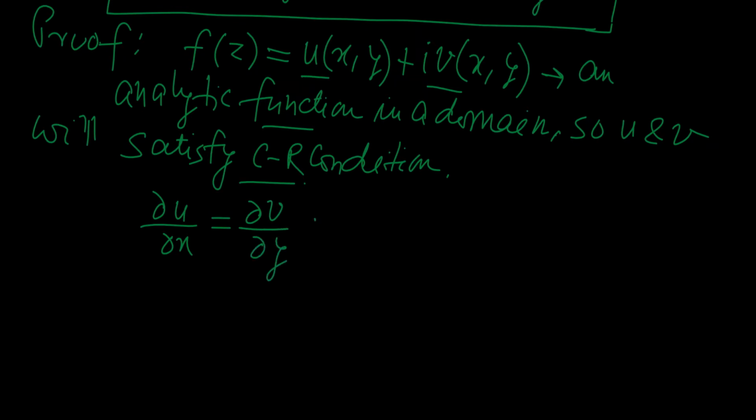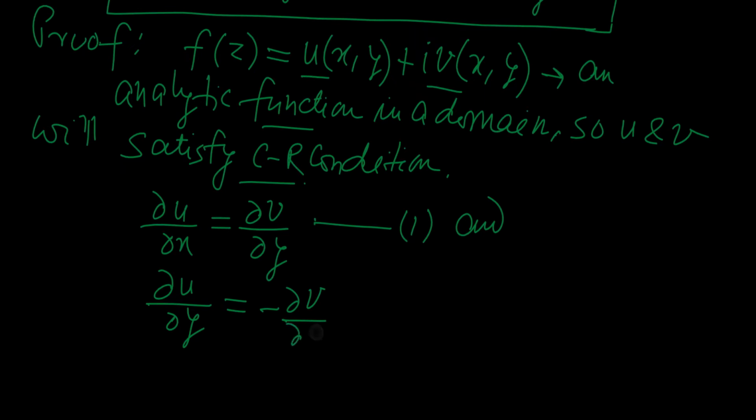Let us say this is equation 1, and the other condition is del u del y equal to minus del v del x. These are in fact the CR conditions.